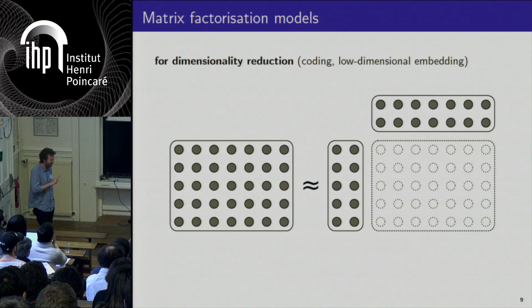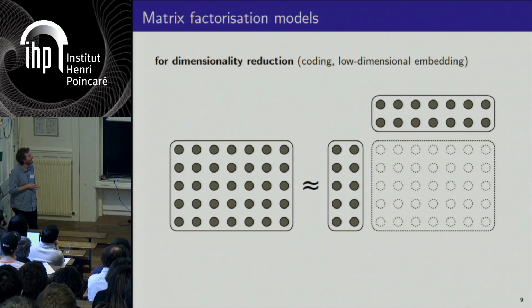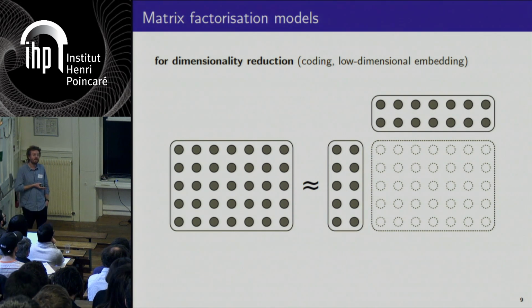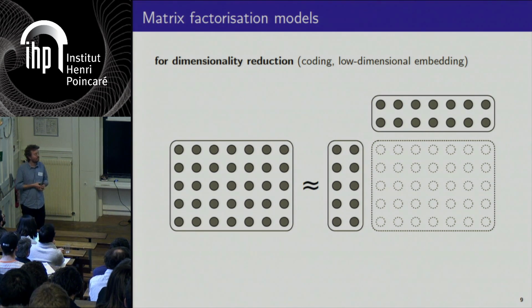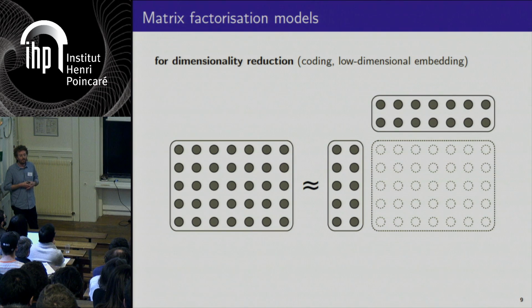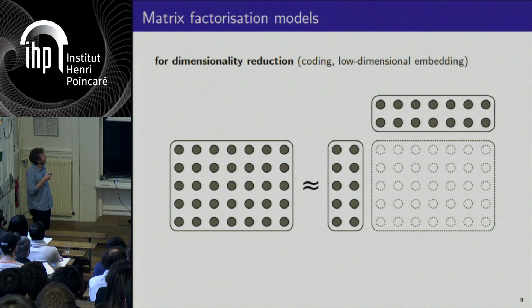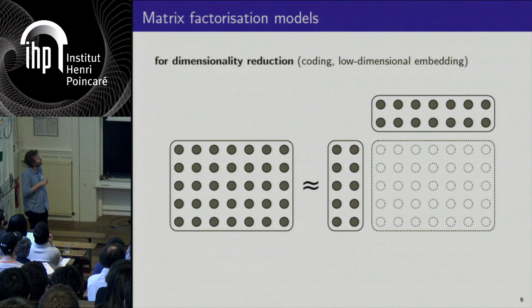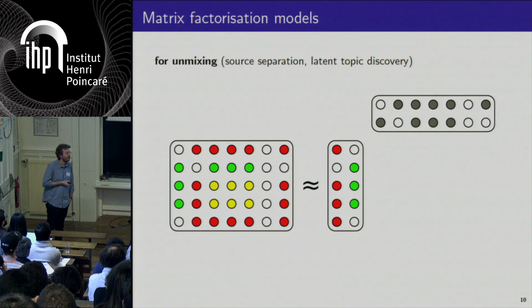So there are mainly three applications of matrix factorizations, I would say. The first one is simply dimensionality reduction, where you want to find a low-rank approximation of your original data, for example, for coding or for efficient computation of similarity measures between samples, meaning that instead of computing inner products between the columns of this potentially large matrix, you can use inner products between the columns of the activation matrix. This is a common setting.